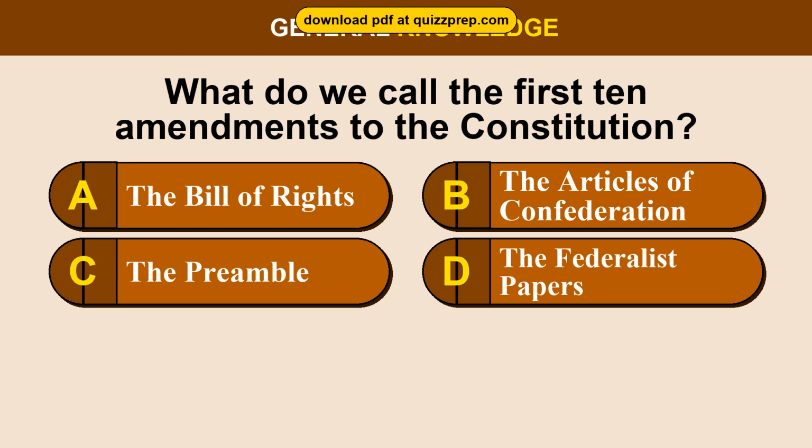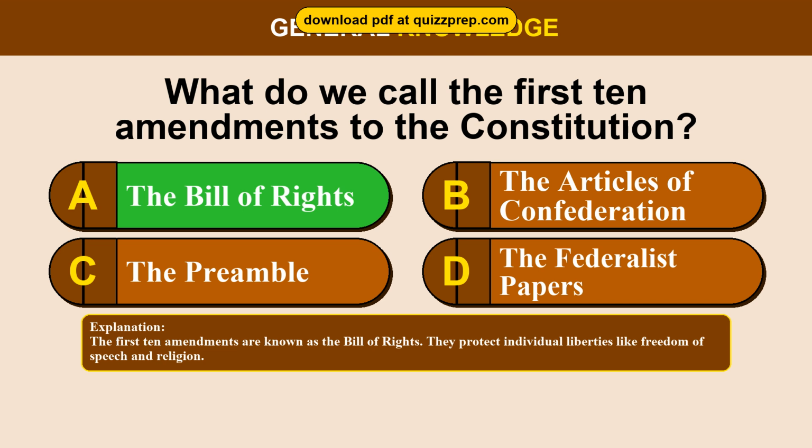Question 91. What do we call the first 10 amendments to the Constitution? Option A, the Bill of Rights. Option B, the Articles of Confederation. Option C, the Preamble. Option D, the Federalist Papers. The correct answer is option A, the Bill of Rights. The first 10 amendments are known as the Bill of Rights. They protect individual liberties like freedom of speech and religion.